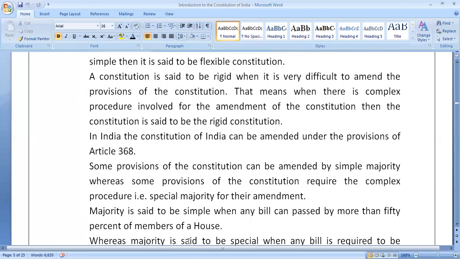What is the difference between simple majority and special majority? Majority is said to be simple when any bill can be passed by more than 50% of the members of a house. When any bill can be passed by more than 50% of the members of a house, then at that time the majority is said to be simple majority.